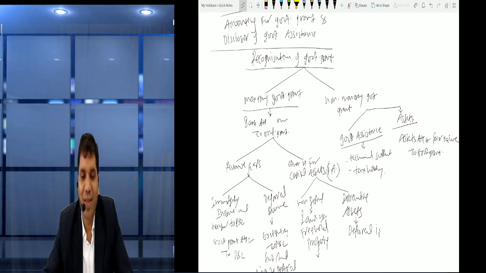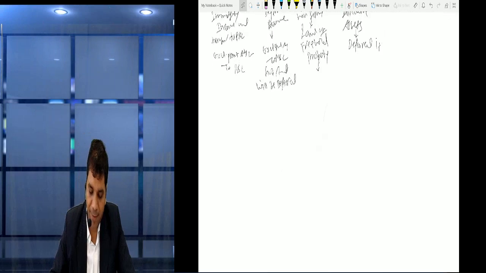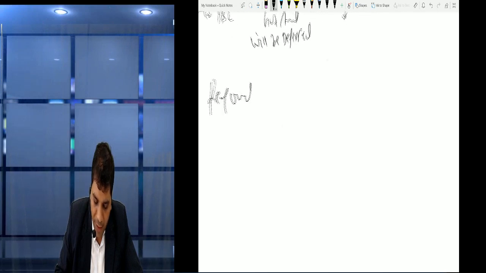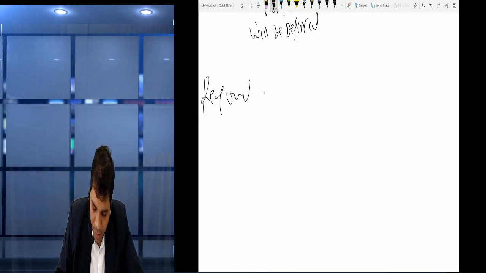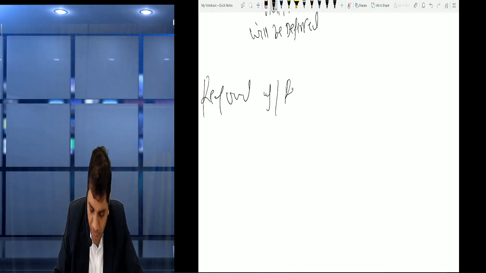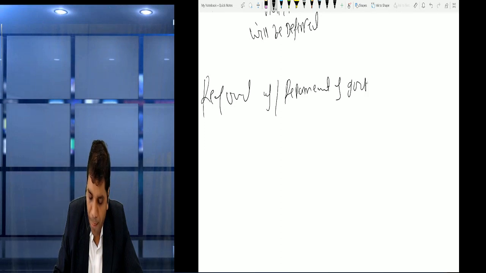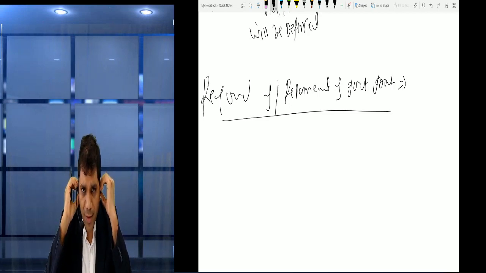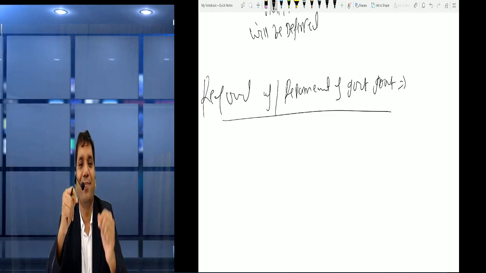ठीक है? Now friends, second point, we should write a refund of government grant. Refund, they had not used the word, they had used repayable or repayment of government grant. You can use any word, no problem. It is just wording, but the meaning is the same.